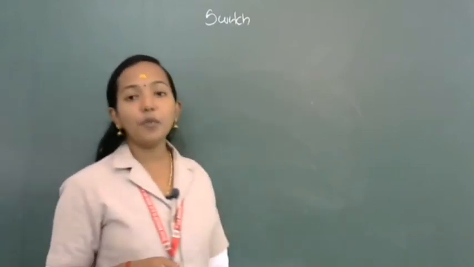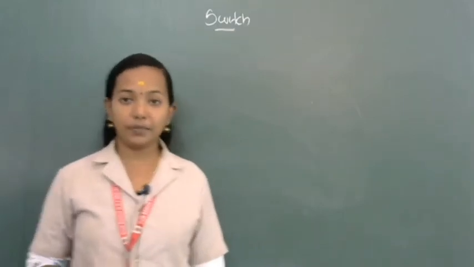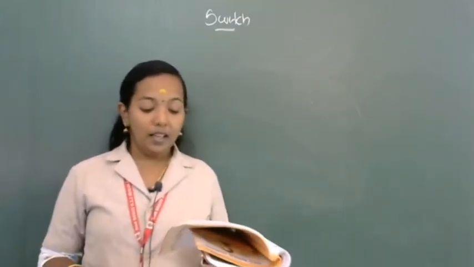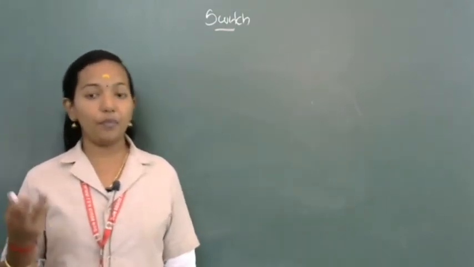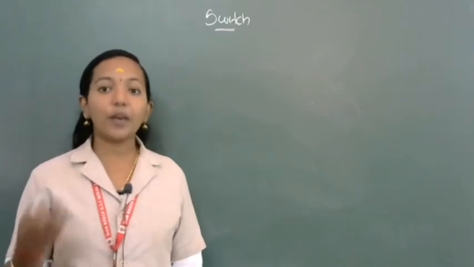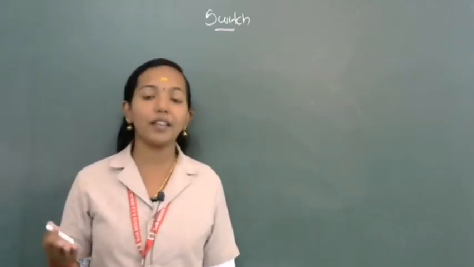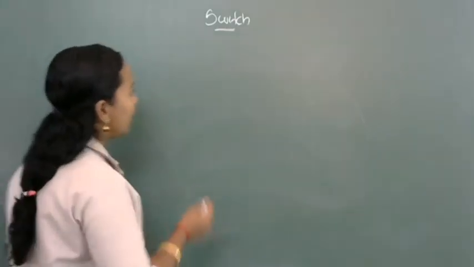Here I am going to explain the switch statement with the help of an example. Suppose we input a number like 1, 2, 3, and according to the number, we are printing it in words. Then we can write like this.